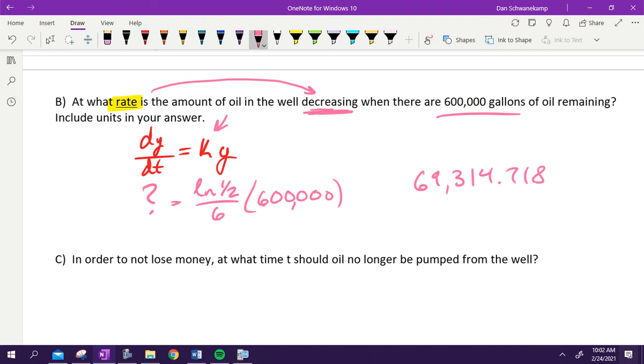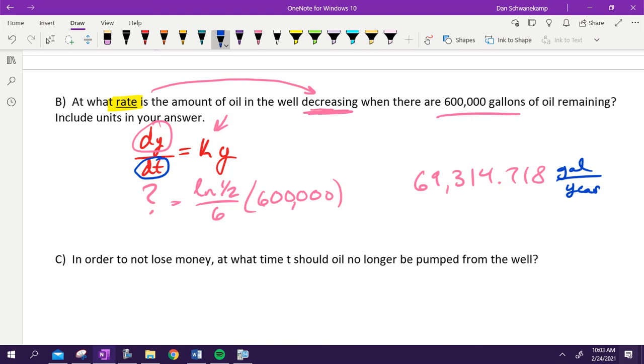What would my units be on that thing? Good. It is a rate. So it's dy. So what is my y measured in? Well, it's measured in gallons over dt, the change in time, and my time is measured in years. So it is gallons per year. Those are my units there.